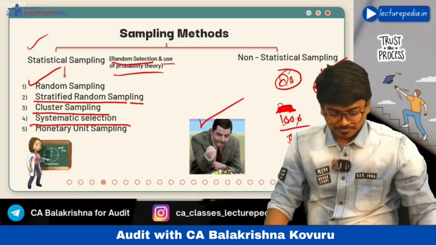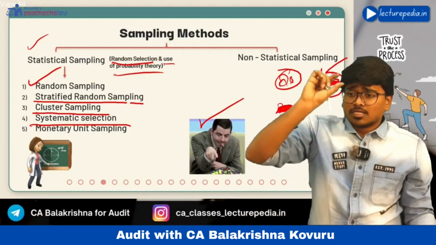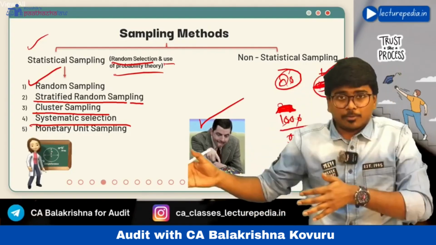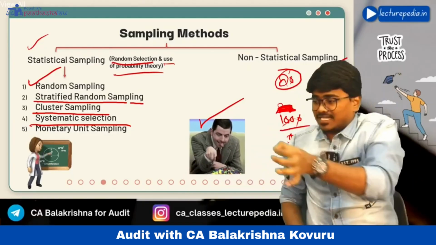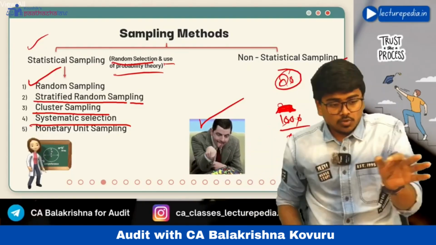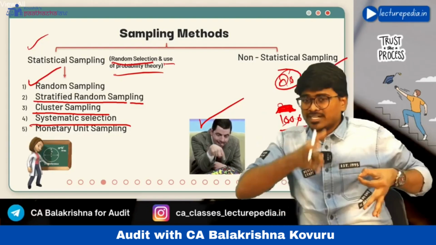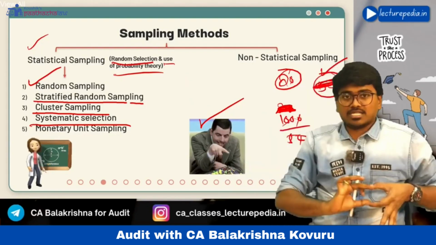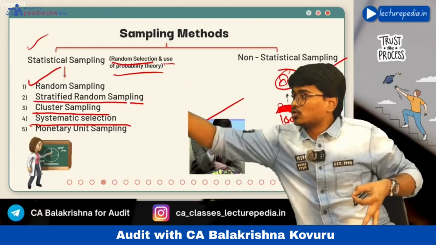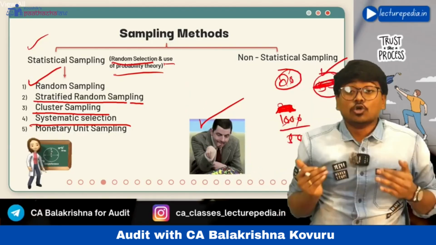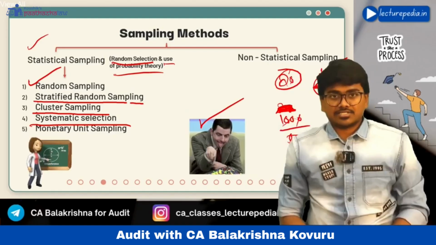So now in the entire population, from 1 to 20, the 20th item is selected as sample. Next, from 20, again the 20th item, that is the 40th item, is selected as sample. Next, again the 20th item, the 60th item, is selected as sample. So this is systematic selection.